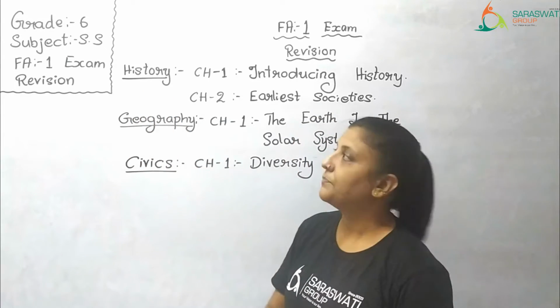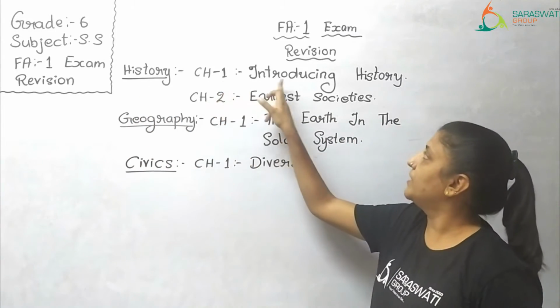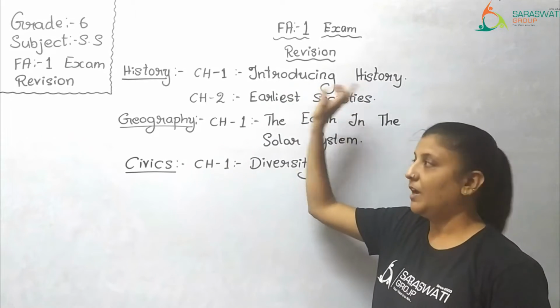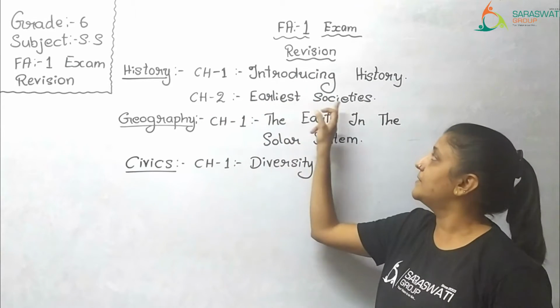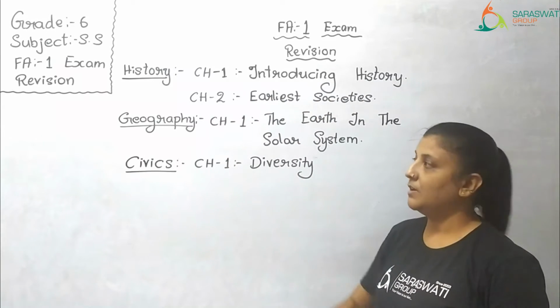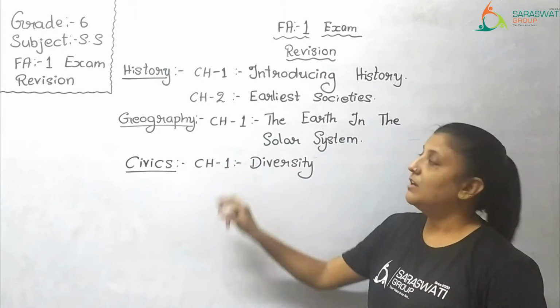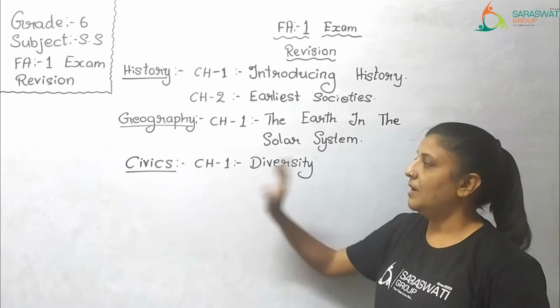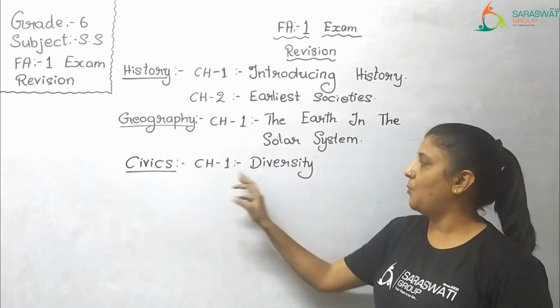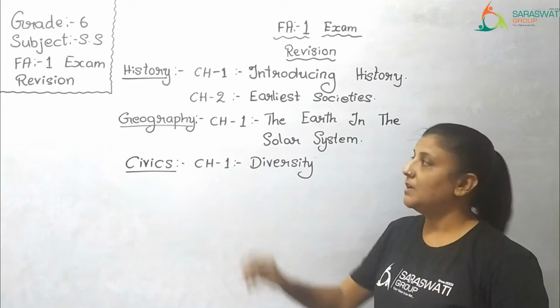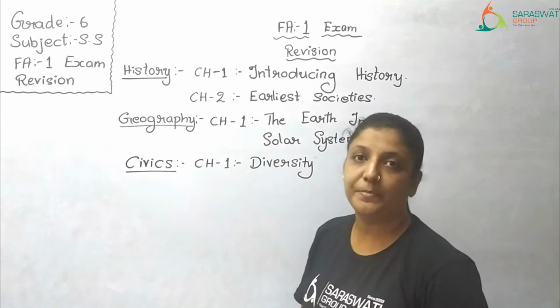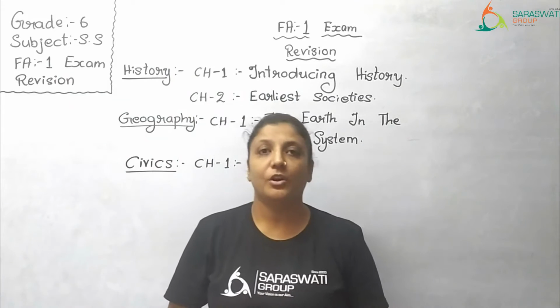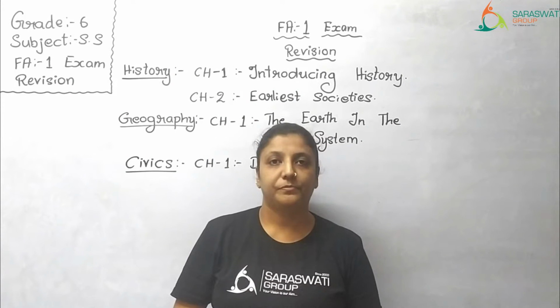In history, you have chapter number 1 introducing history and chapter number 2 earliest societies. In geography, chapter number 1 the earth in the solar system, and in civics chapter number 1 diversity. Altogether 4 chapters are included in your FA1 exam.